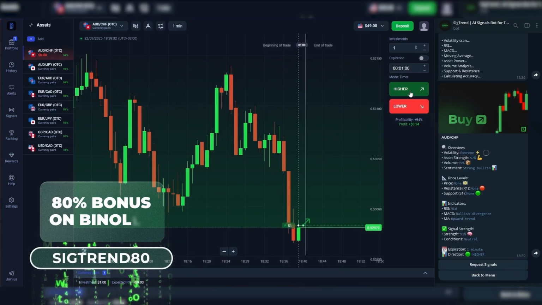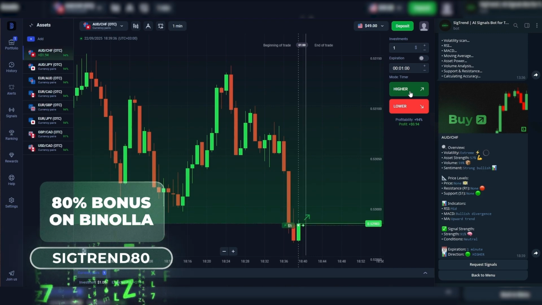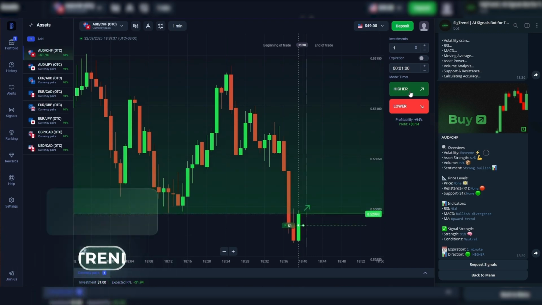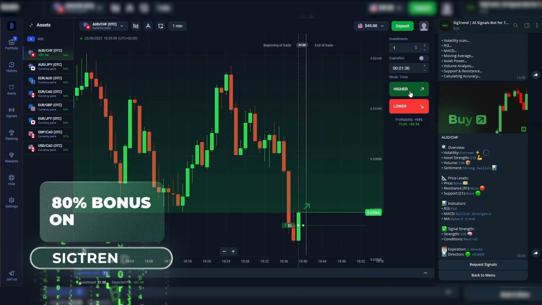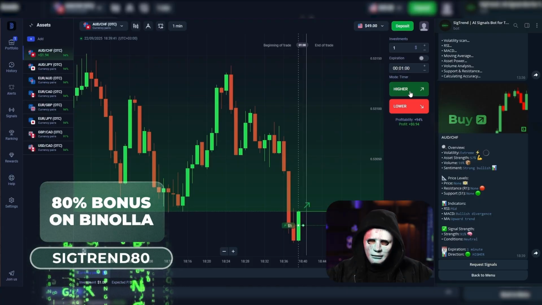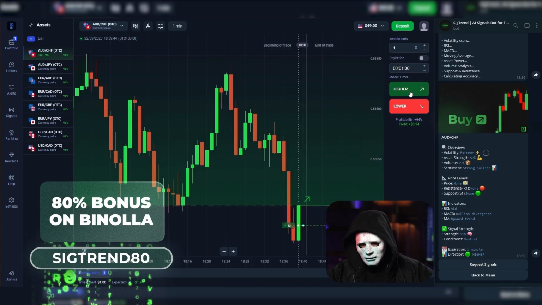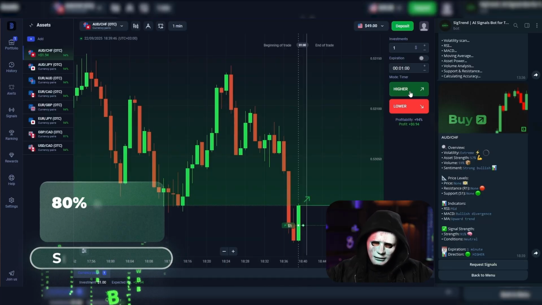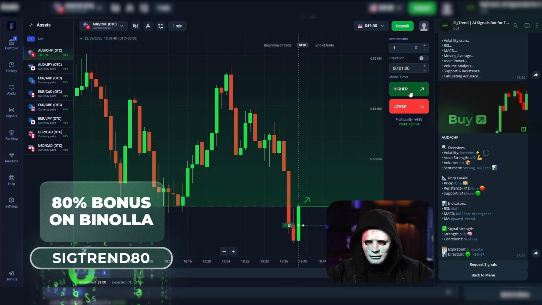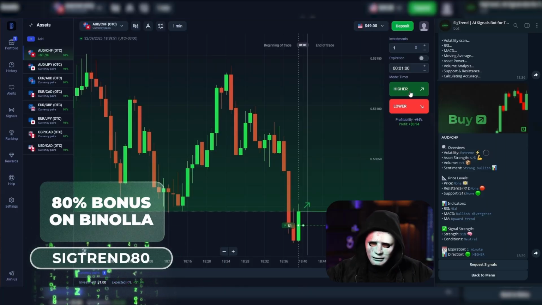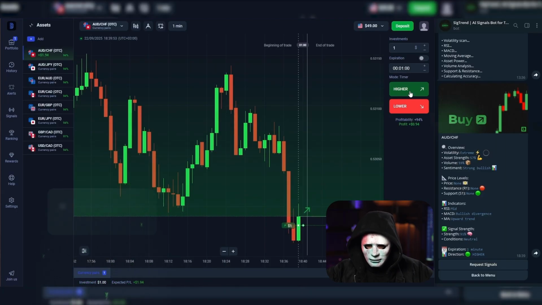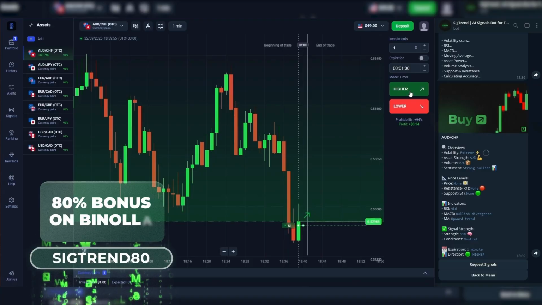I used to spend a lot of time myself on charts, trying to calculate everything. But here, I get a ready-made solution in just a second. Well, maybe not exactly a second. Of course, it analyzes and compares the charts. You can see on the right which charts it uses for analysis and how it gives us the signal. It also gives us a picture here and tells us to buy. So, we went in for a buy. And now we just need to wait for the expiration time until the signal plays out.